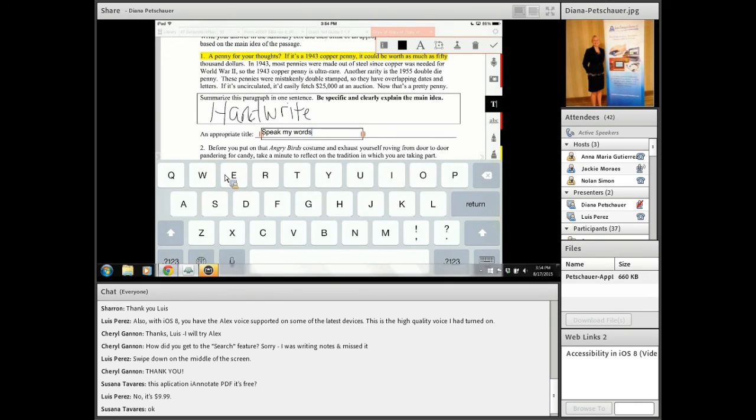But for someone who does benefit from the on-screen keyboard and perhaps needs a feature such as word prediction or high contrast, there are apps that you can download for adaptive on-screen keyboards. So you would go into the App Store and you would download an app like Kidogo Plus or Keeble.